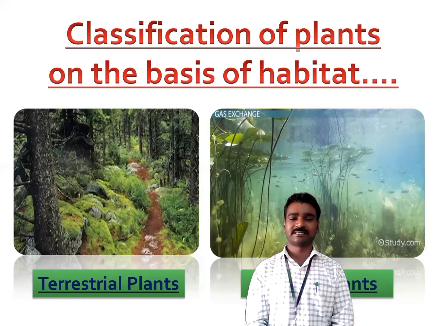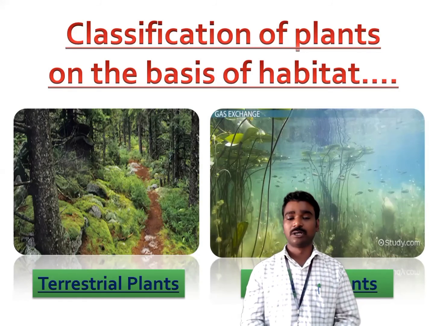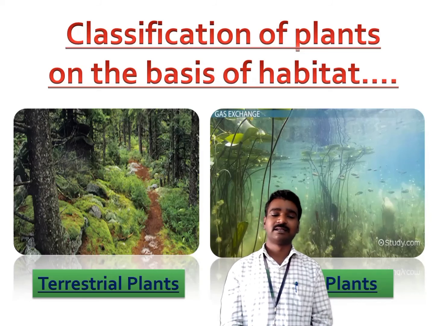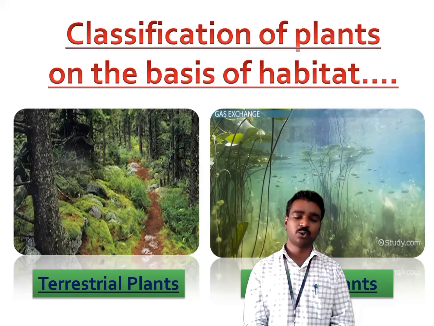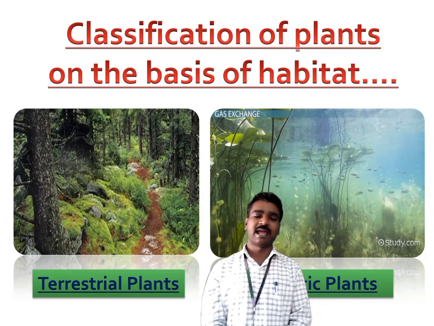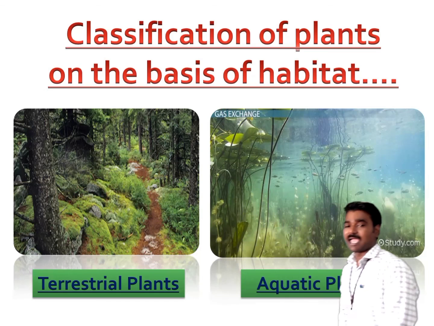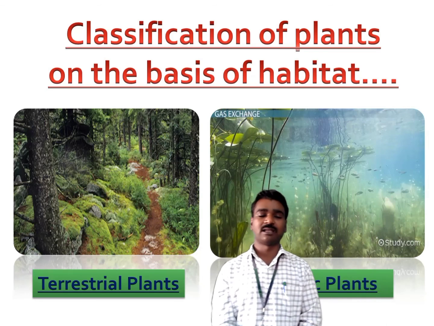Now on the basis of the habitat where they grow, plants can be classified into two groups: the terrestrial plants and the aquatic plants. So what are terrestrial plants and what are aquatic plants?